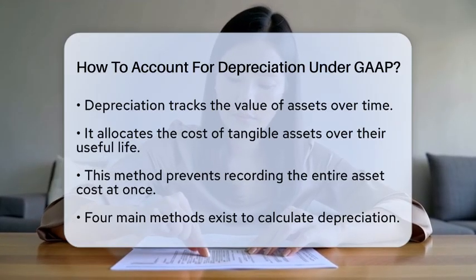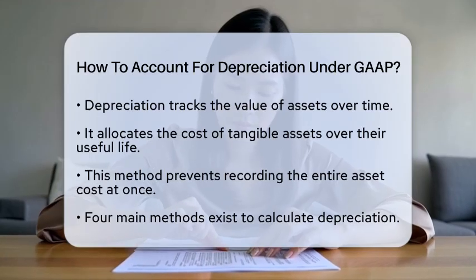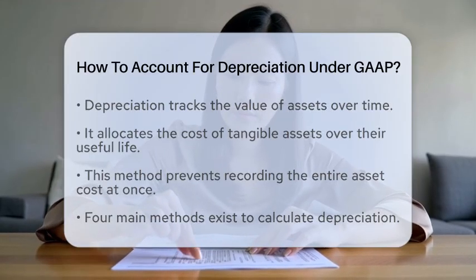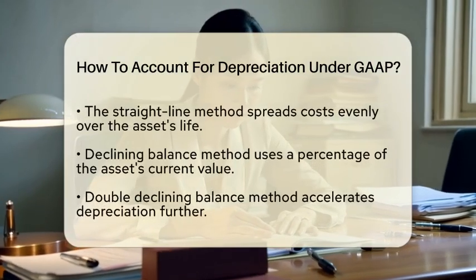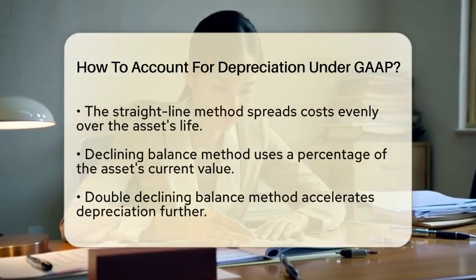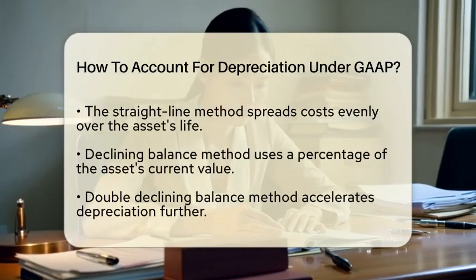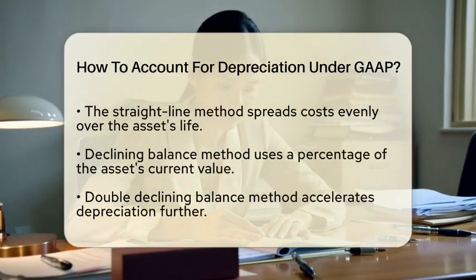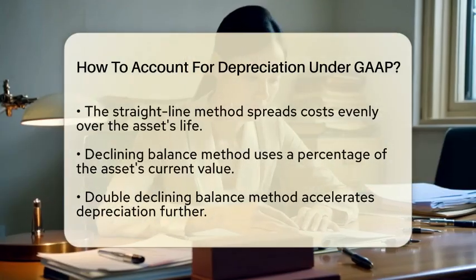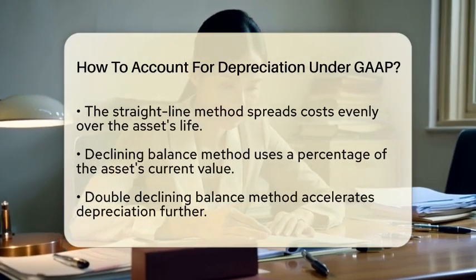The first method is the straight-line method. This is the most straightforward approach. You take the cost of the asset, subtract the estimated salvage value, and divide that by the useful life of the asset. This gives you a consistent annual depreciation expense.